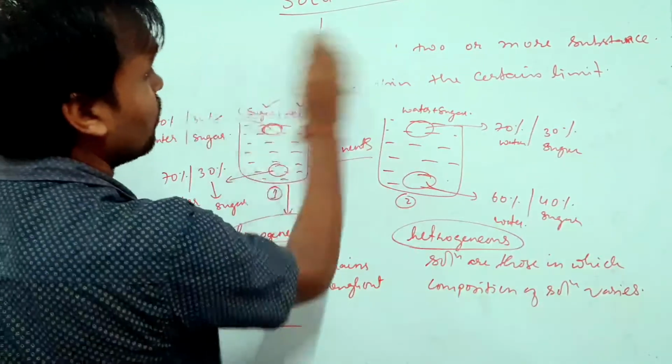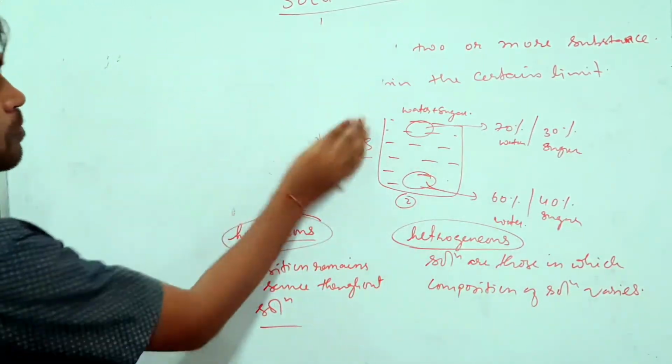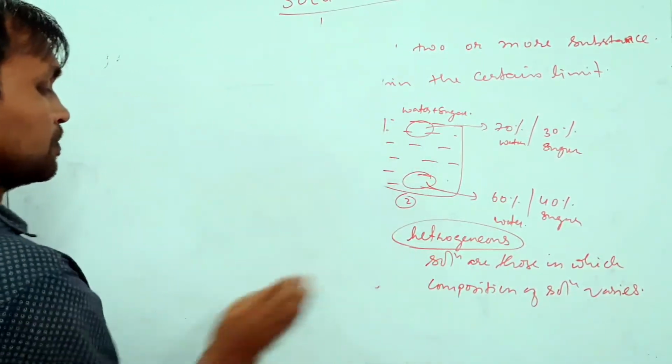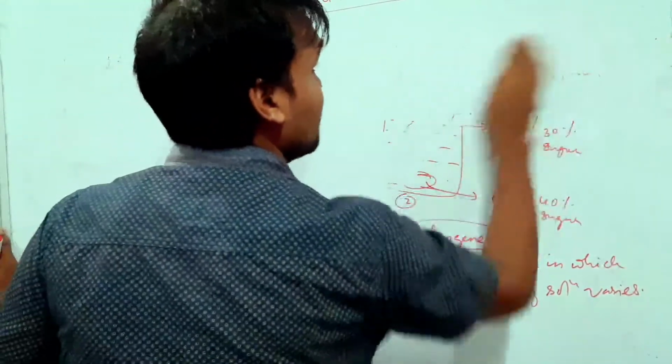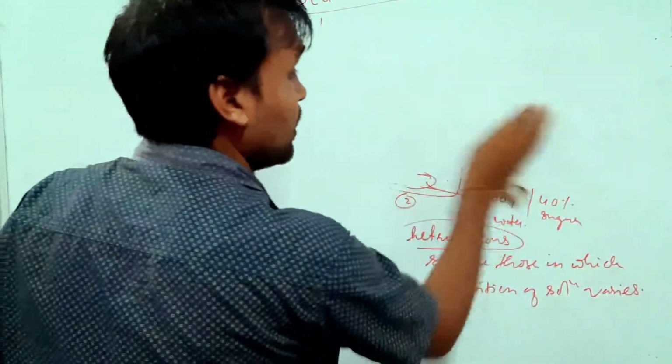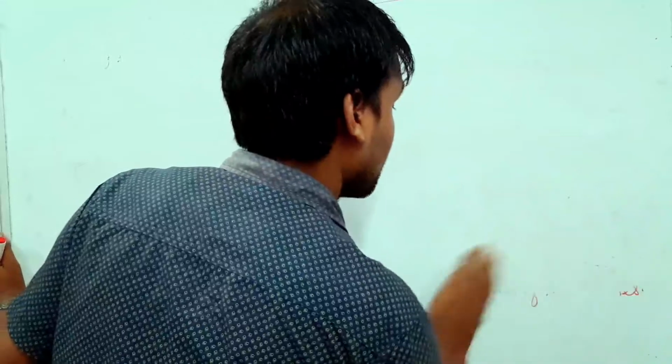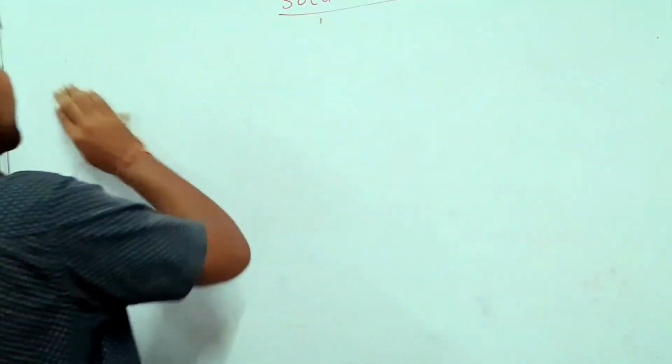Next, we are going to discuss how many types of components are there. This chapter is very easy and you will get a good number of questions in your board examinations also. So I feel like you should try to understand it properly.